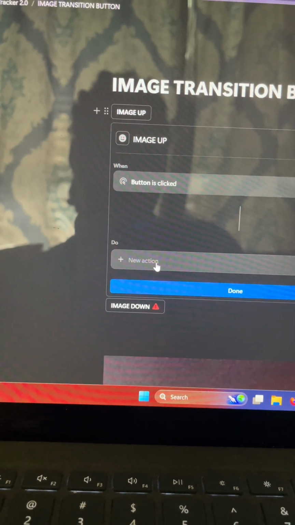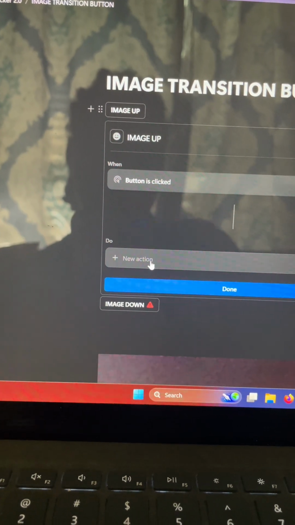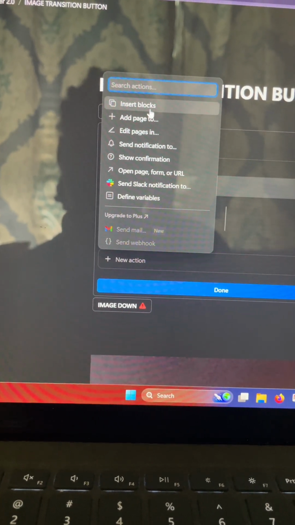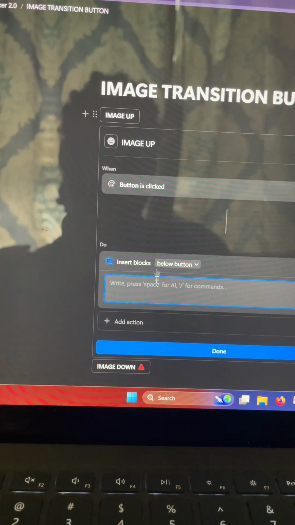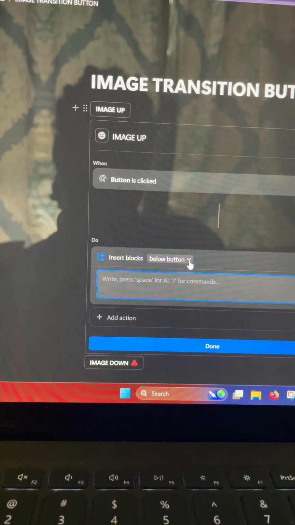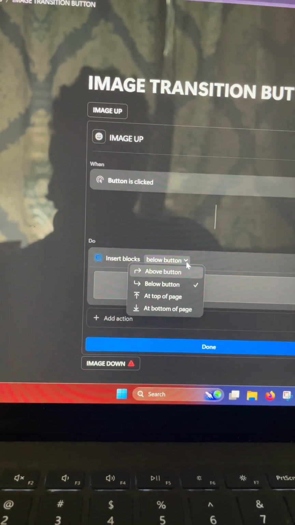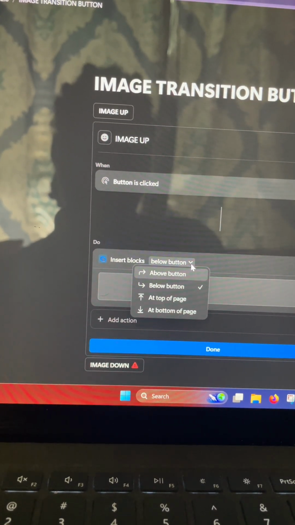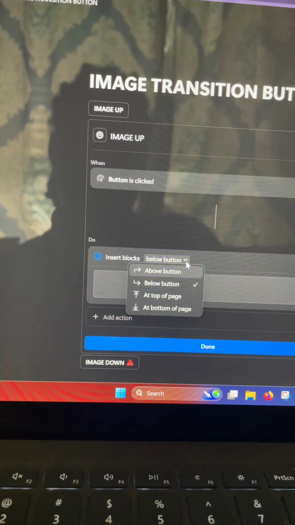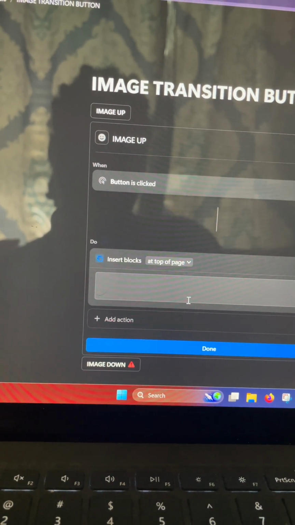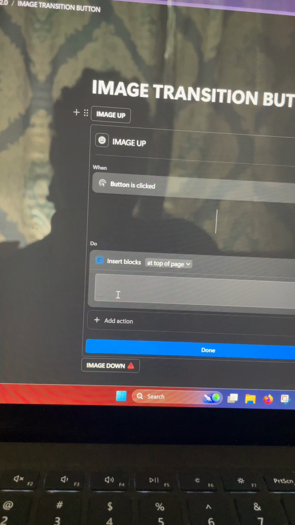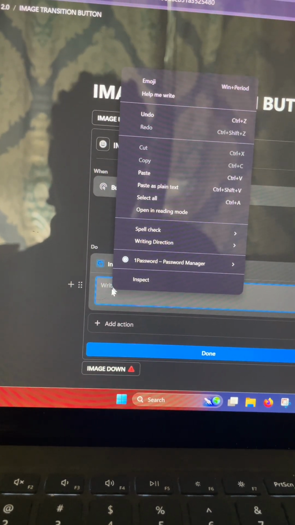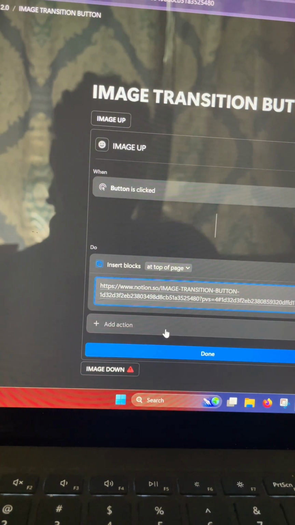So when you click on this button, you're going to click on new action. And you're going to click on insert blocks. And when you click on insert blocks, it's going to give you the option that says below button, above button, at top of page, at bottom of page. So we're going to do this at the top of the page. So when you click here, you're going to insert your photo.